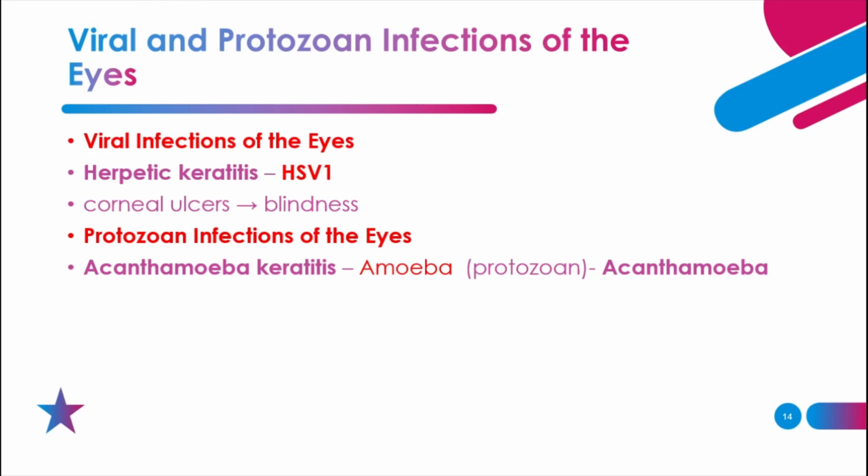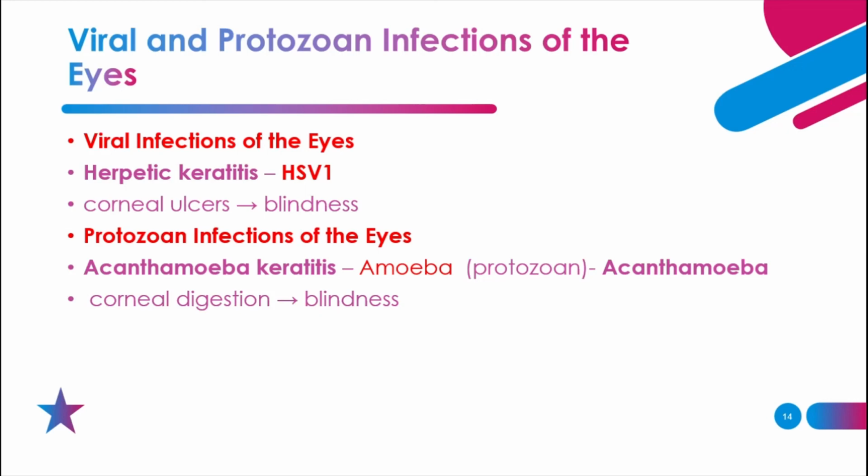So we'll stop here regarding the infection caused by the various organisms, and one of the complications in this case is the corneal destruction, or that can result mainly into the blindness. So in the earlier stage also we have seen that in the viral infection caused by the herpes simplex virus, mainly the herpes simplex virus 1, that results in the corneal ulcer that may also result in the blindness.